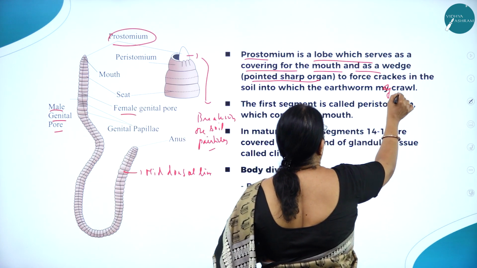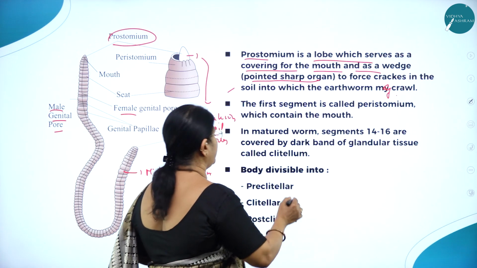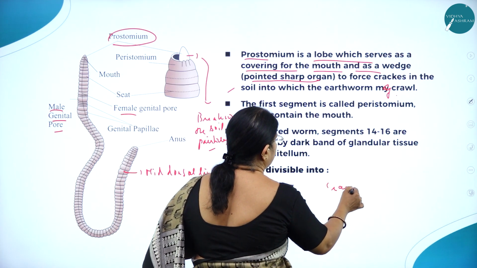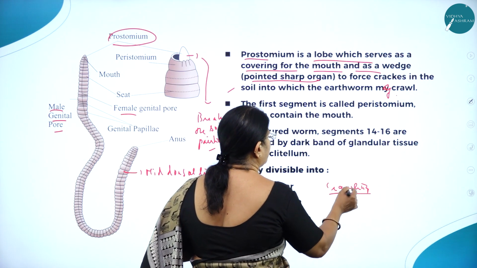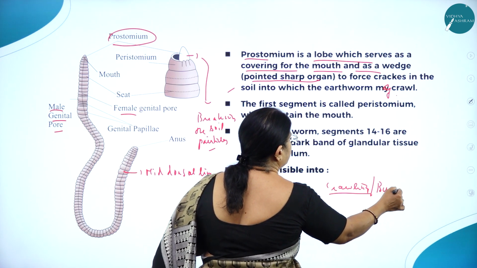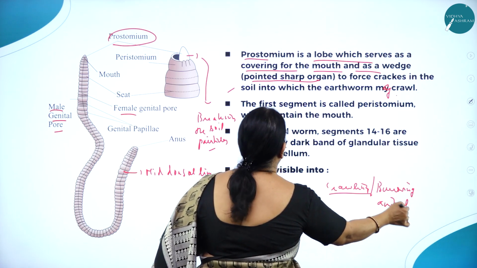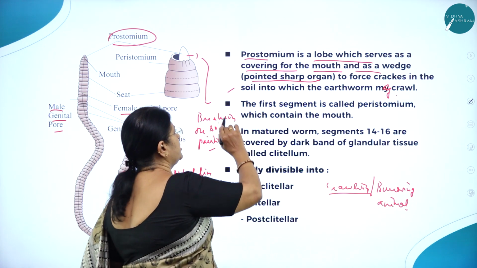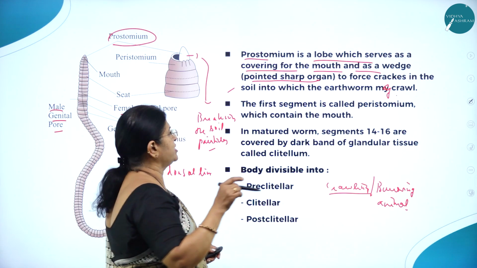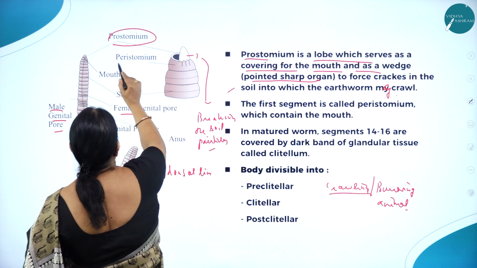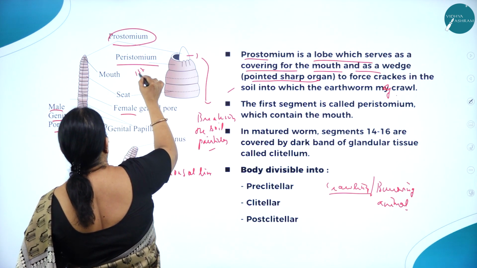Into these cracks the earthworm may crawl. As you know, it is a crawling, burrowing animal. So the first segment is called what? Peristomium. Here you can see the first segment.